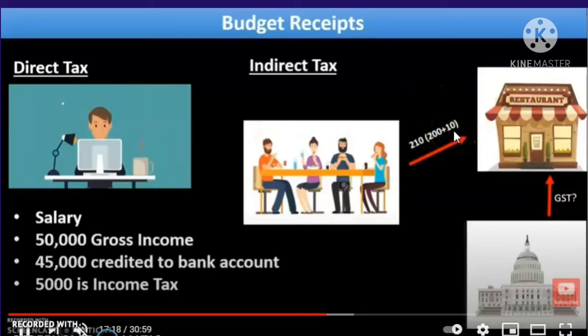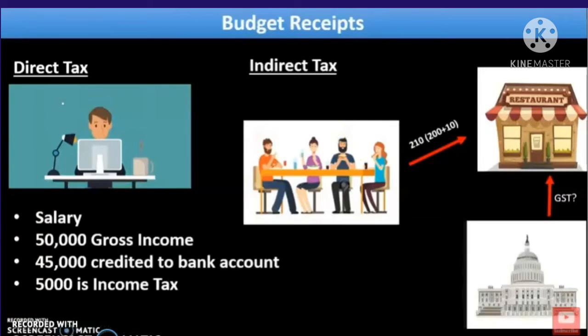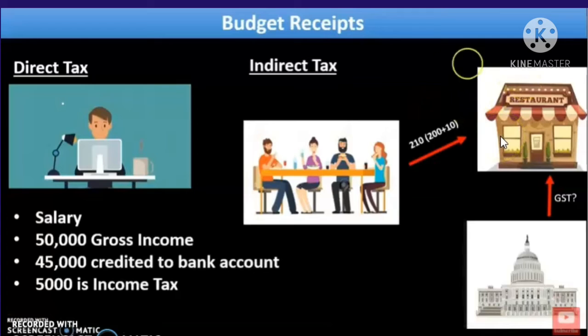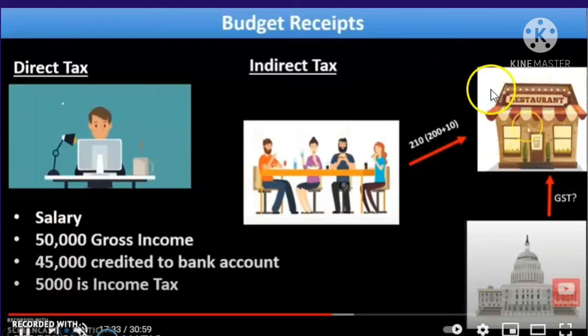The 10 is known as GST, and it's a burden to the other person, that is the consumer's burden is the 10 rupees, and the liability that the government has to collect from is the restaurant holder. So the restaurant holder has a liability, so he has to pay back to the government.